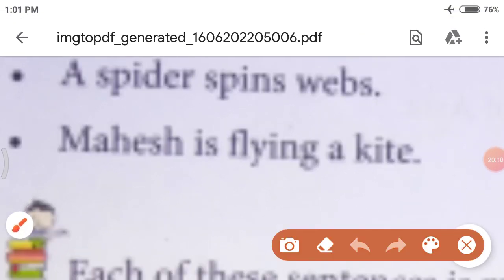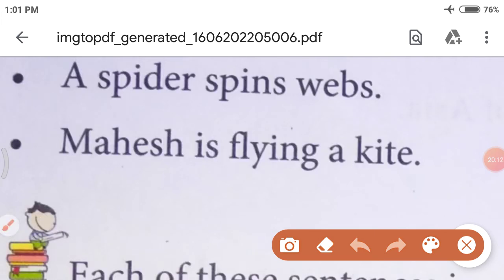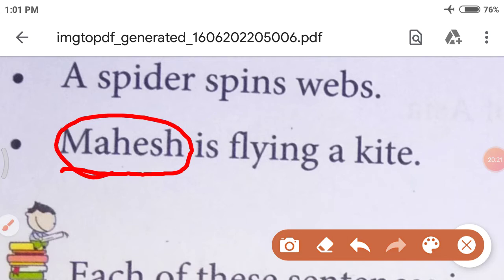Mahesh is flying a kite. In this sentence, what is the subject? Yes, very good. Mahesh is the subject. And what is the predicate? Let me tell you. A sentence which gives you information about the subject is called a predicate.